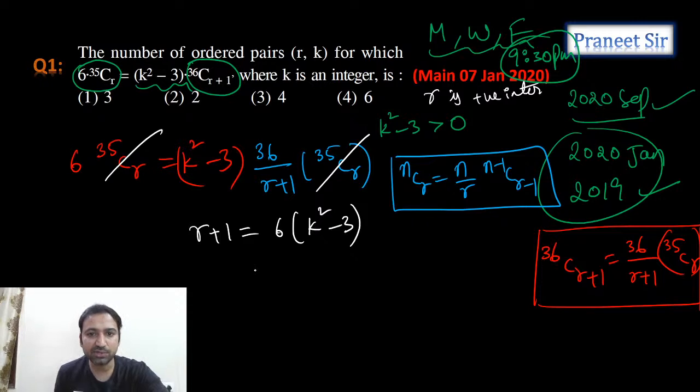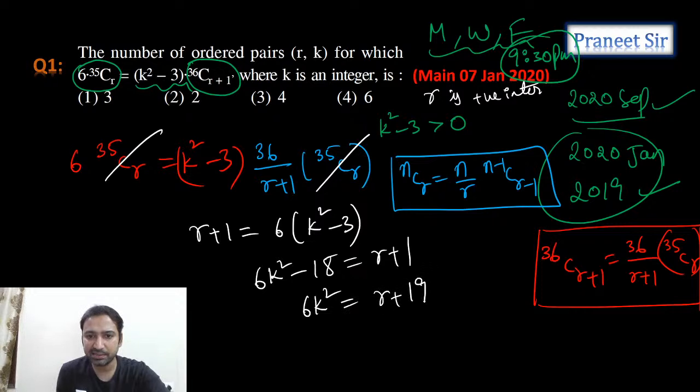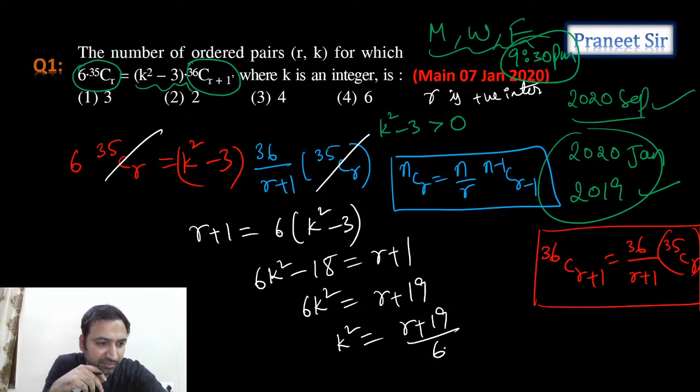So tell me, guys, as we need to calculate k value, k value you can take it like this. K square minus 3, or you can multiply this. 6k square minus 18 is equal to R plus 1. So from this 6k square is equal to R plus 19. So from this k square is equal to R plus 19 by 6.